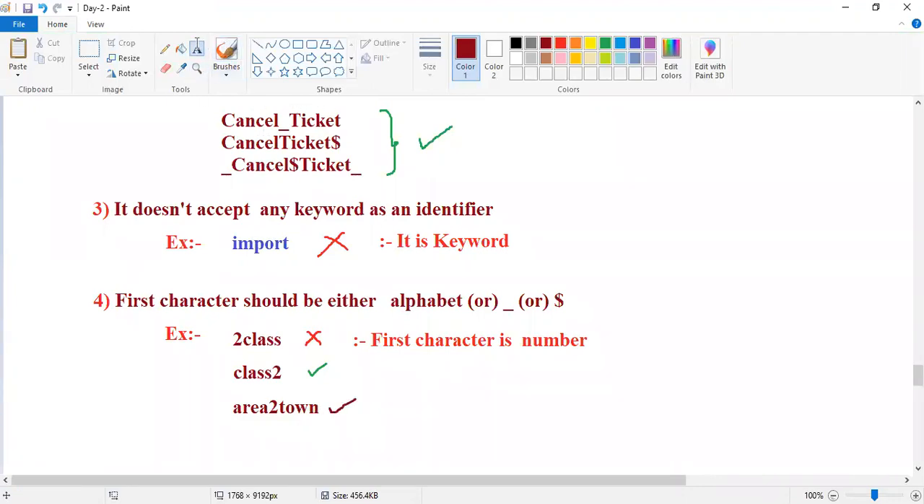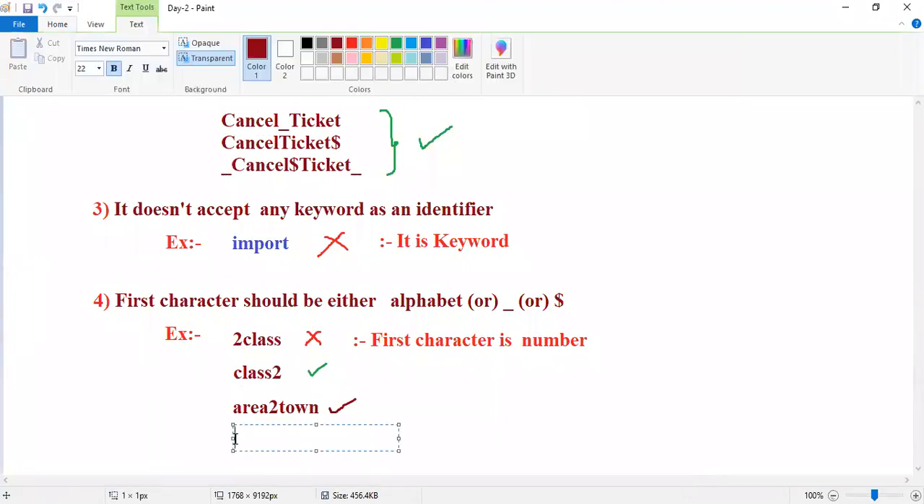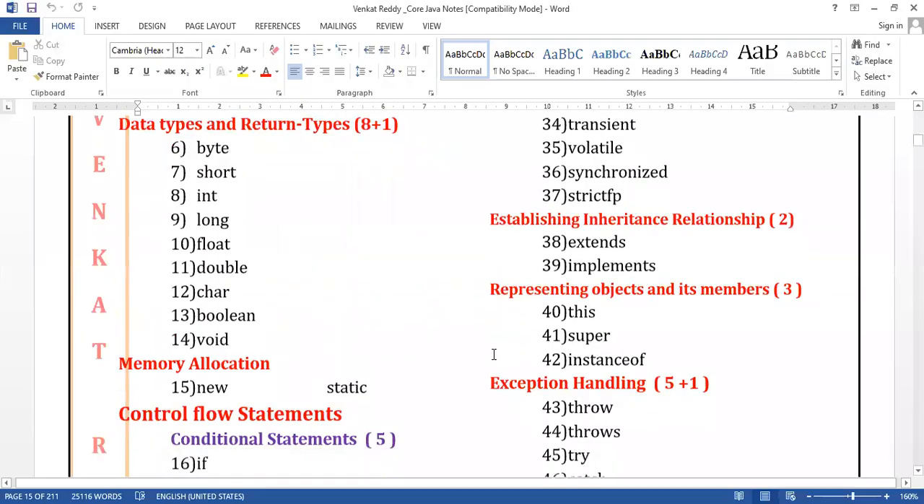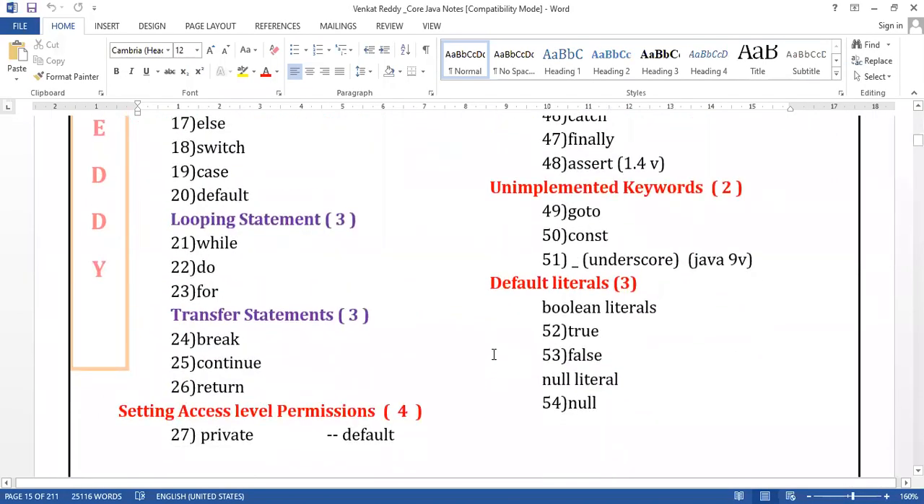And one more, guys. I'm writing for. Valid or invalid? For. Once check your keywords. Check the keywords. For.